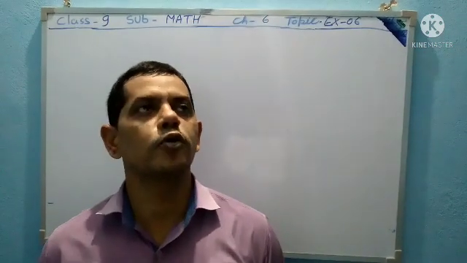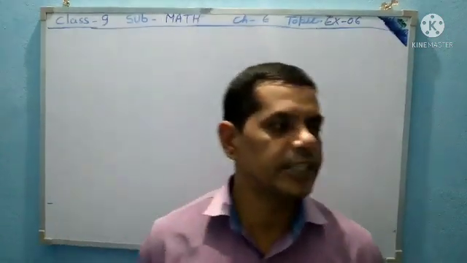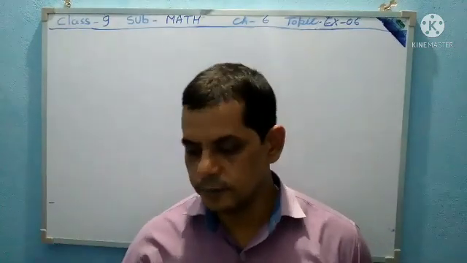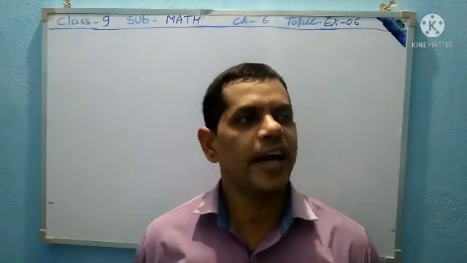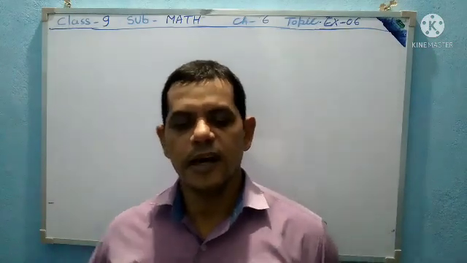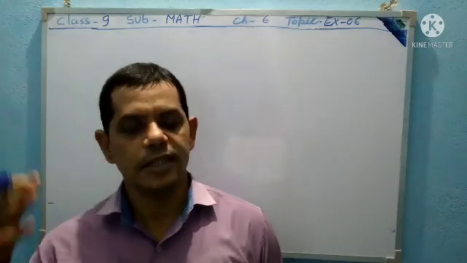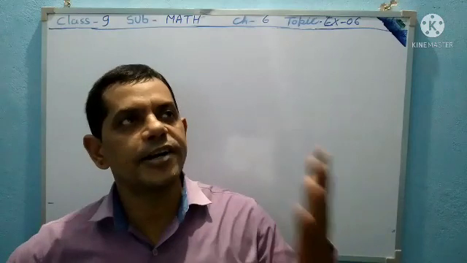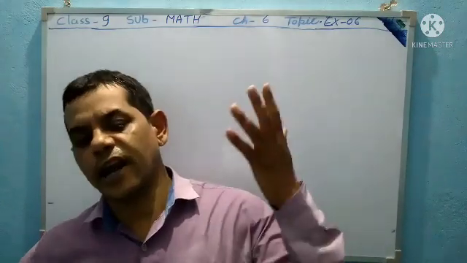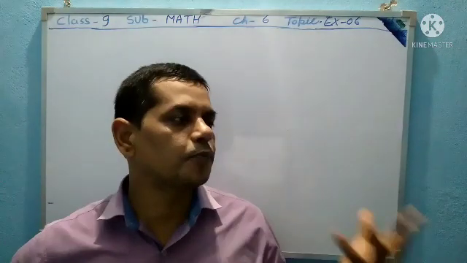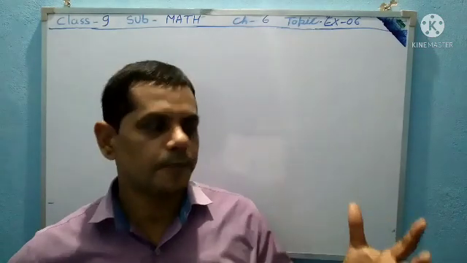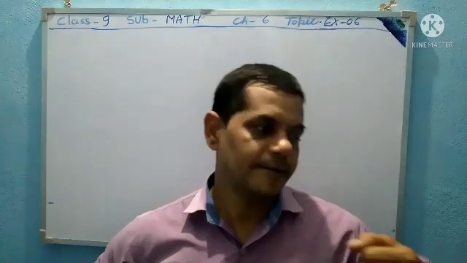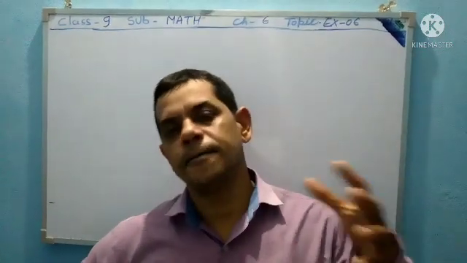Postulates are the proofs of geometry. And an axiom is a basic fact which is taken for granted without proof, but postulates are given with proof of that geometry.